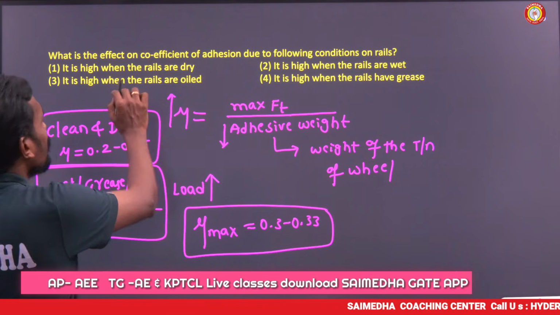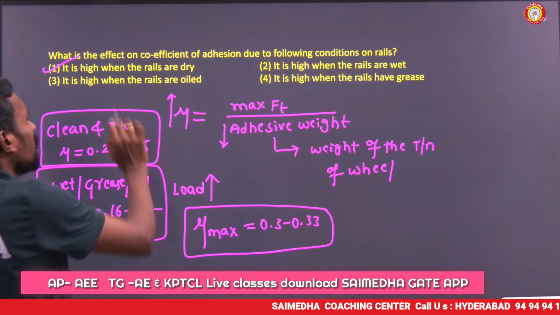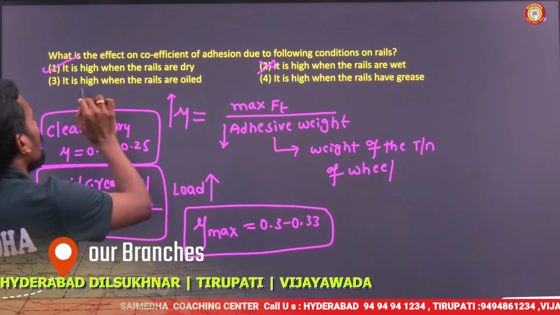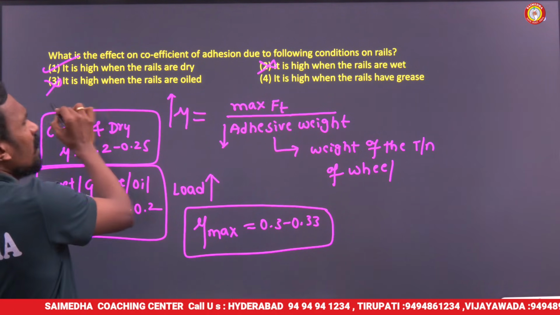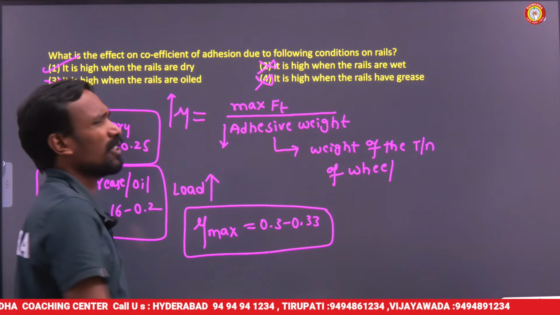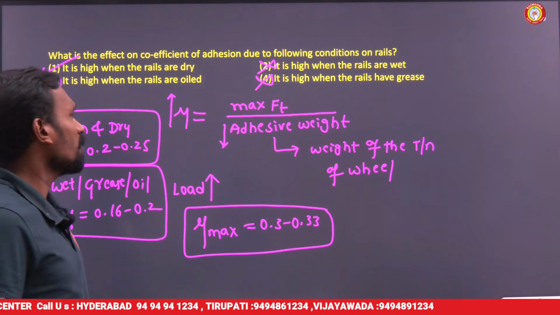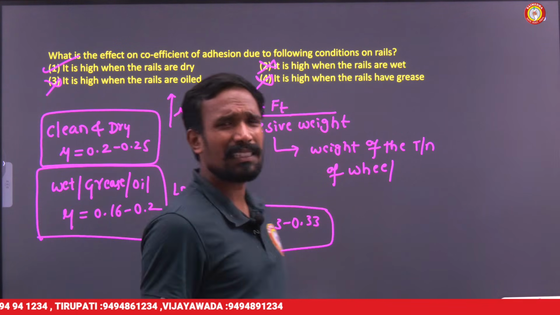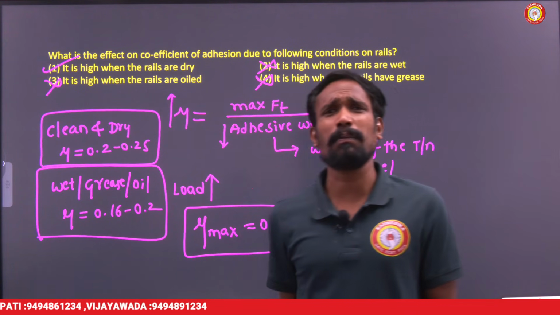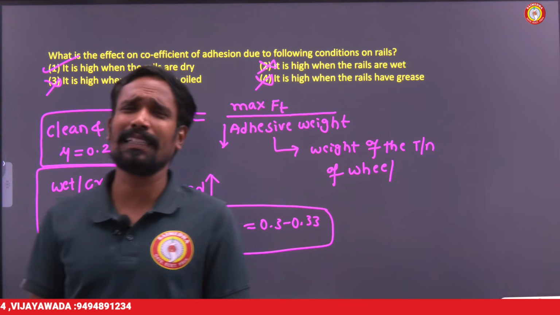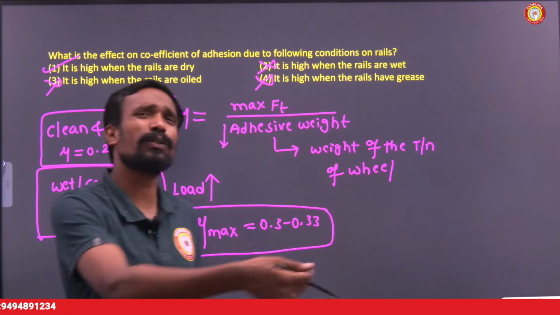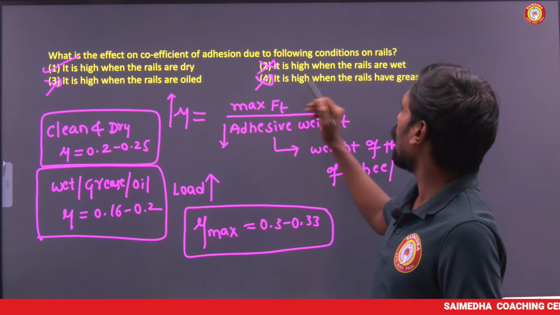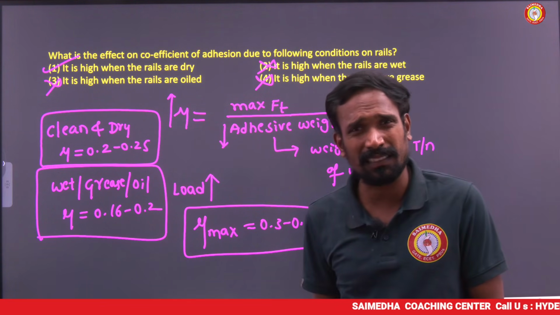So high at dry condition is the suitable answer. High at wet condition is a wrong answer. High at oiled condition is also wrong. Greasy condition is also wrong. Generally at oiled and greasy conditions the coefficient of adhesion is less. It may lead to derailing problems and it cannot compensate heavy loads. That's why we need to dry up the rails. How can we avoid these oily and greasy tracks?